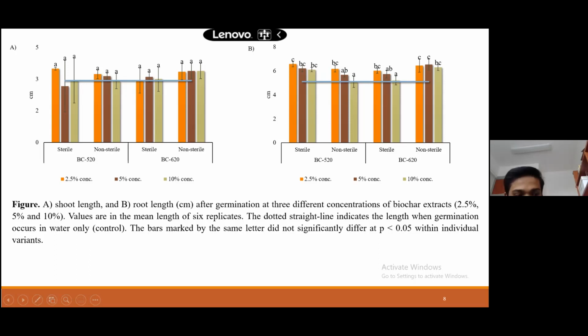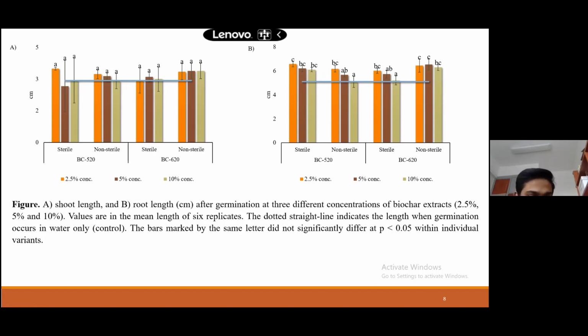We did not test the toxicity assay of the biochar, so this may be the next research for new PhD students. But here you are right that at 10% it's significantly decreasing. So you can see it's C and BC, so it's significantly decreasing. We made a report about that, what concentration will be most suitable.